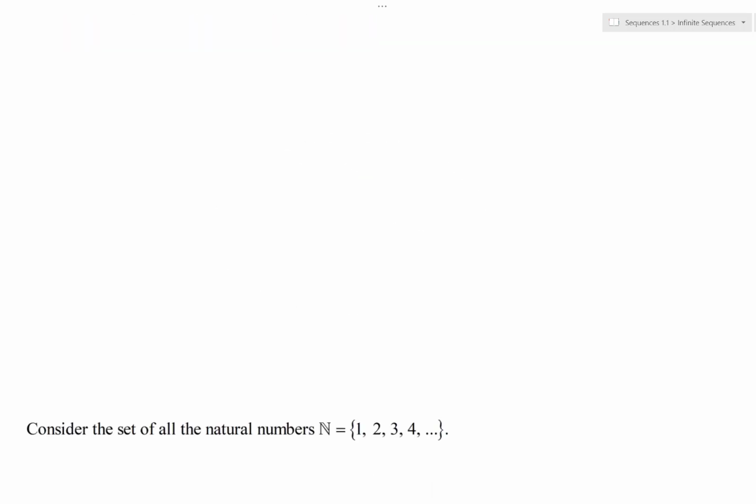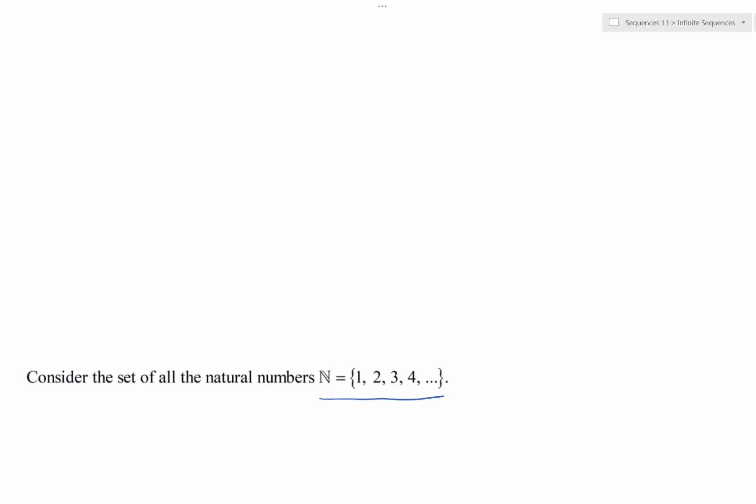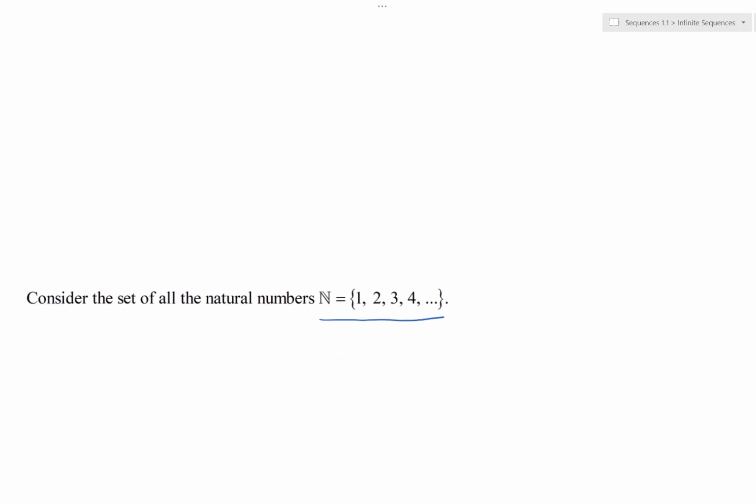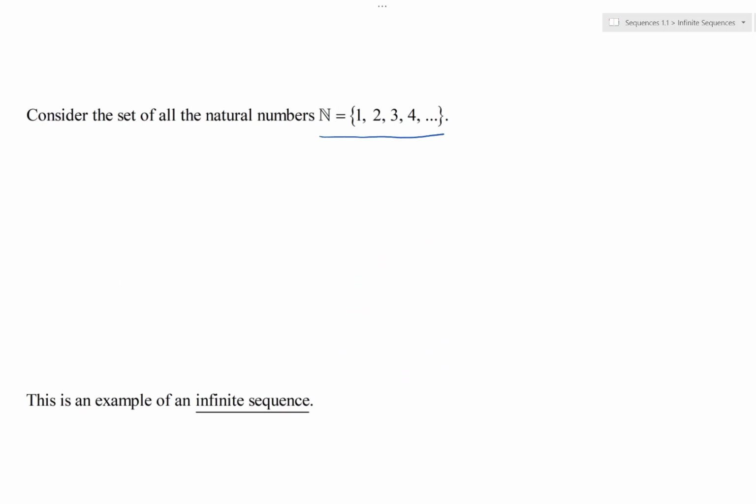Okay. So first, we're going to just consider the set of all the natural numbers. This set right here is the collection of counting numbers, 1, 2, 3, 4, and so on. So we've seen these numbers before, and of course, they go on forever. Now, this is actually an example of our first topic, which is called an infinite sequence, right down here.